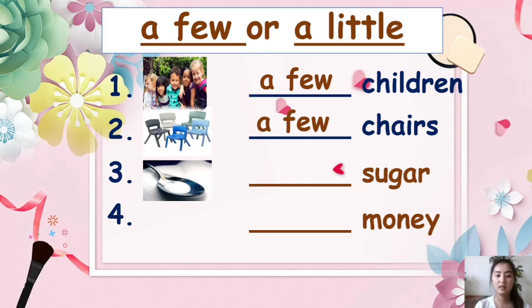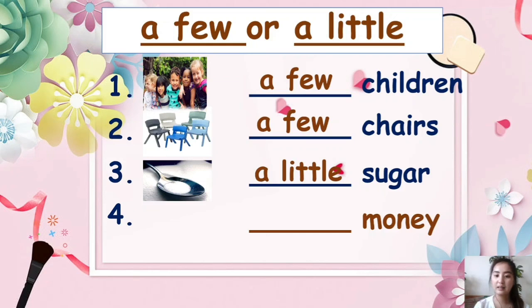The next one is blank sugar. So sugar, is it a countable noun or an uncountable noun? Can you count it? No. So sugar is an uncountable noun. So the answer is a little.